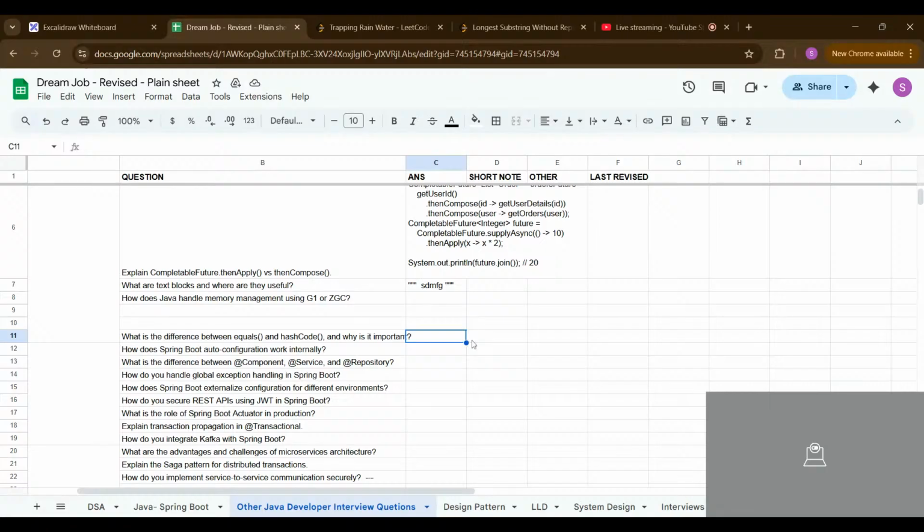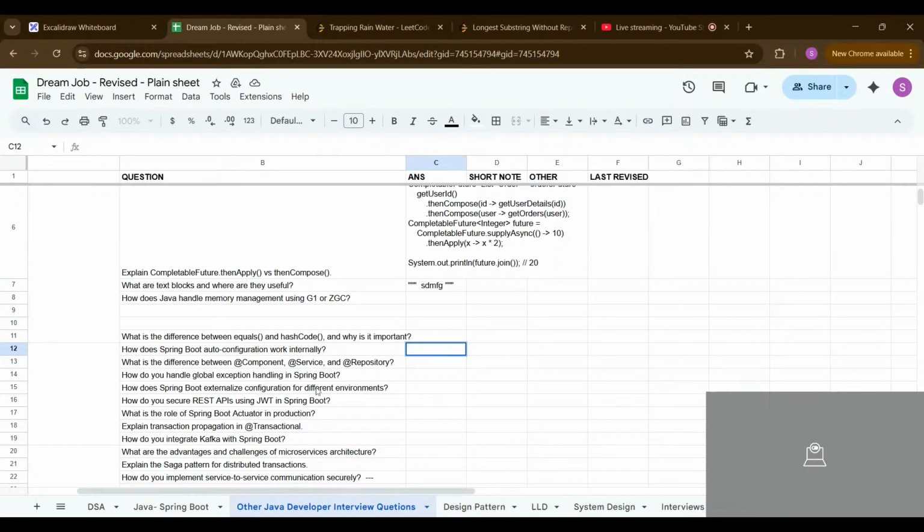Okay. So now how does Spring auto configure work internally? Spring auto configure is just to configure our backend. Let's say you want to configure your system with any other thing, let's say a database. That's where we use auto configuration.